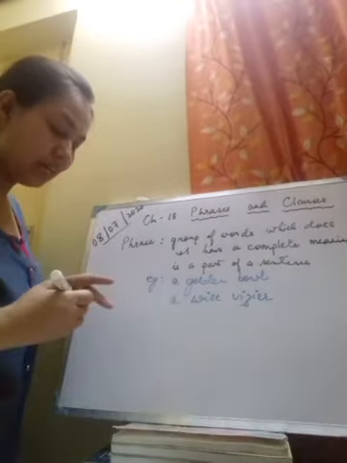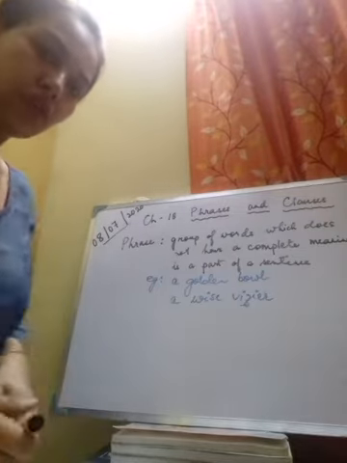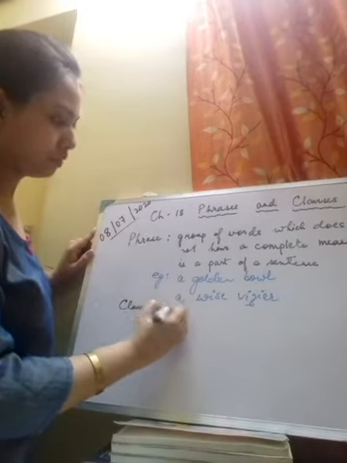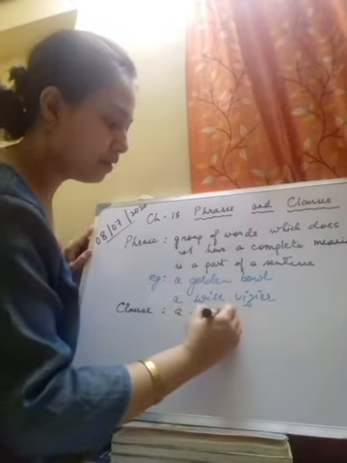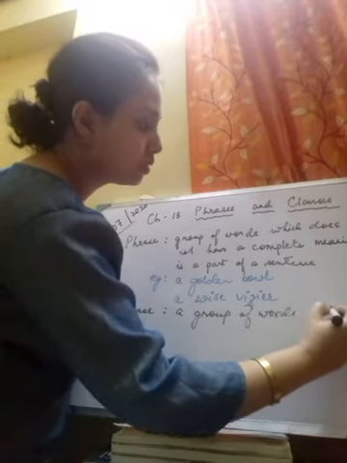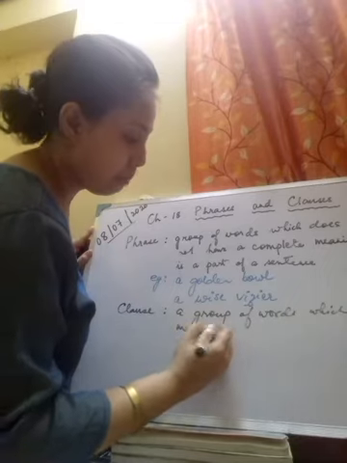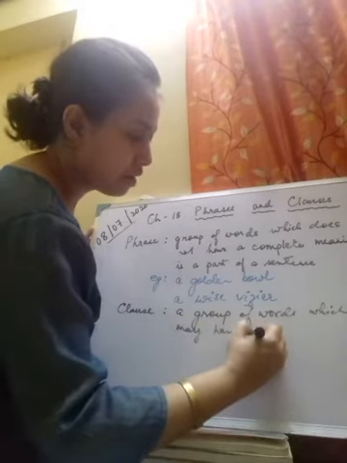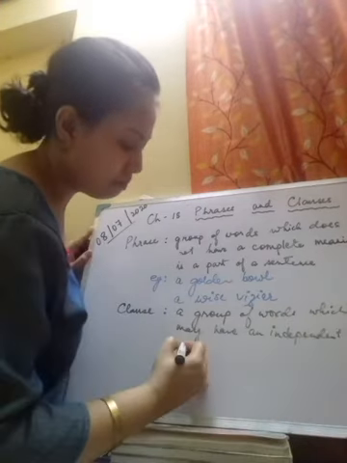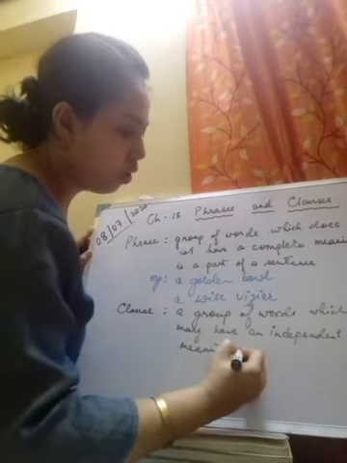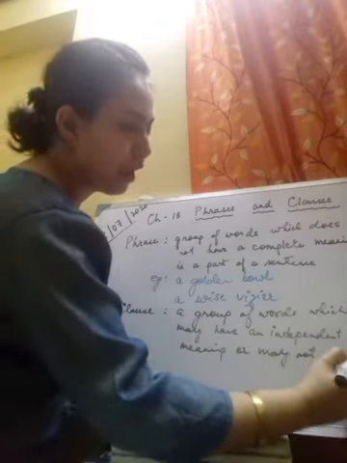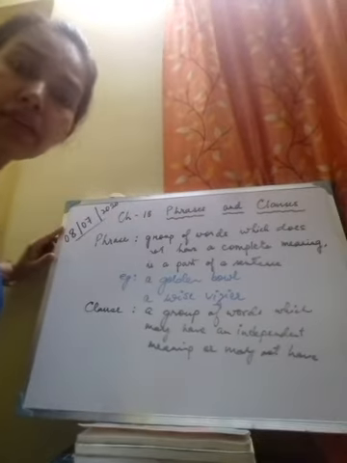Now let's see what a clause is. How different is a phrase from a clause? Clause: a group of words again, which may have an independent meaning or may not have an independent meaning.